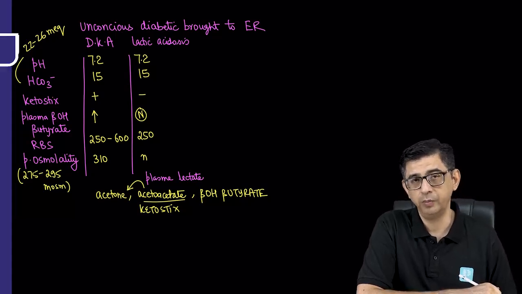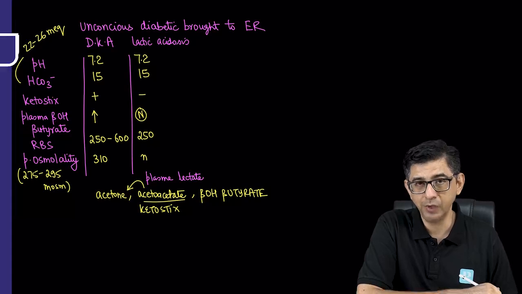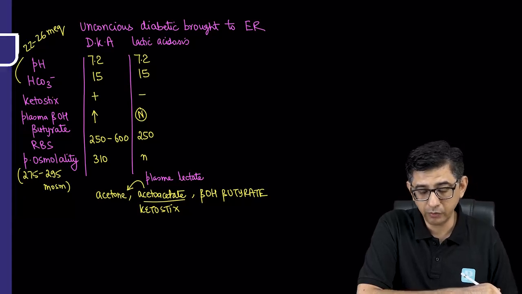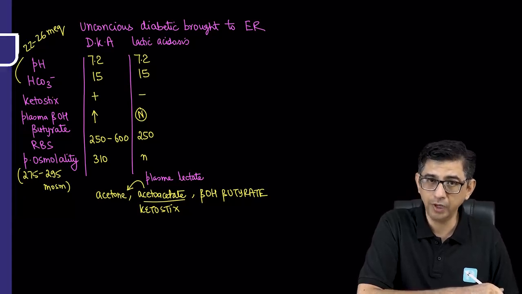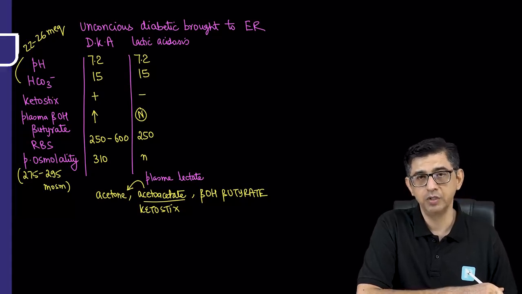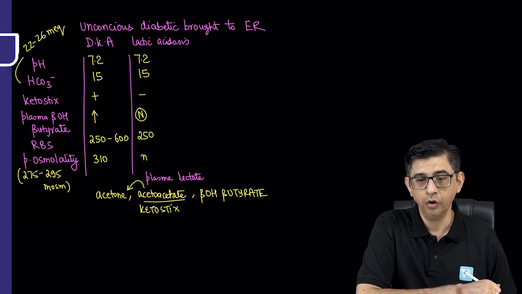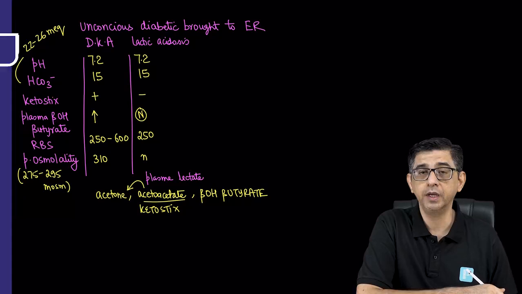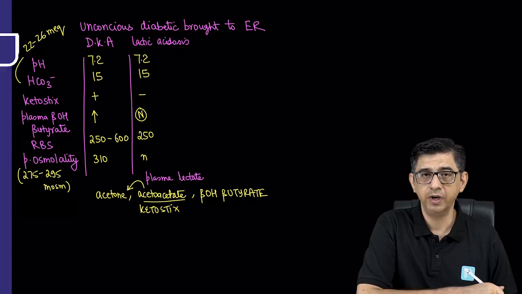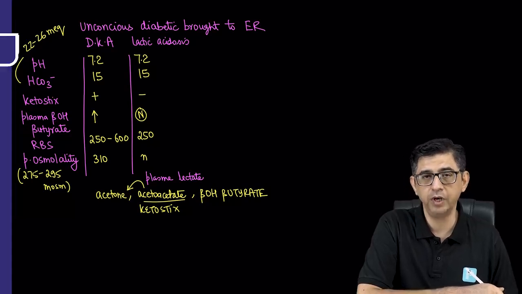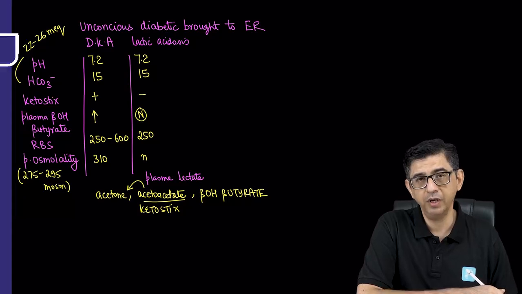metformin can trigger development of lactic acidosis type B as well. So the message is that we should be discontinuing metformin, and this presentation could be iatrogenically induced due to drugs, because the physician continued giving metformin to the patient. That is one possibility. Or this lactic acidosis could also be type A, where there's an infection present that can be contributing to this. In fact, details of lactic acidosis are discussed separately in two videos on arterial blood gas analysis, where I've talked about type A and type B lactic acidosis.